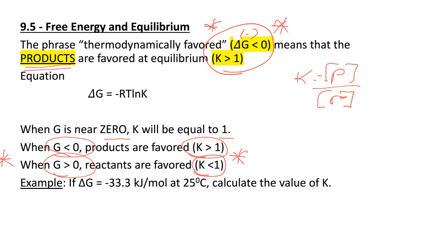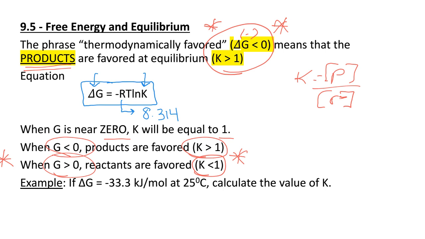Okay, so let's take a look at this equation right here. This equation gives us the relationship between delta G and K, and if we know one of them, we can calculate the other one. Temperature is always going to be in Kelvin. This R, we've seen R before in the ideal gas law, and it was 0.08206. The R here is going to be 8.314, and it's given to you on your equation sheet. So just know when to use it. I think this is the only time, the 8.314, that you guys need to use that R value.